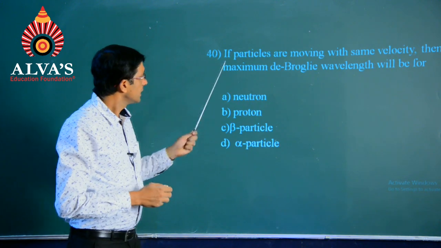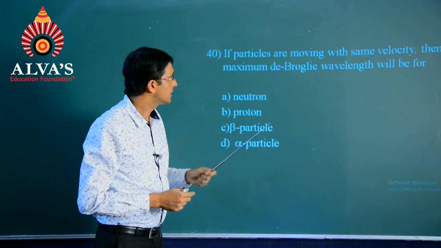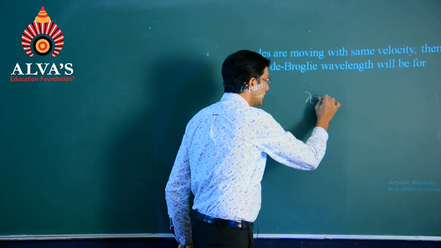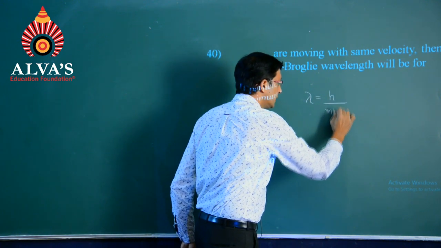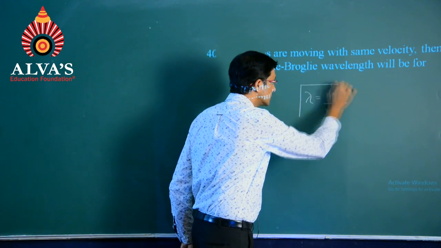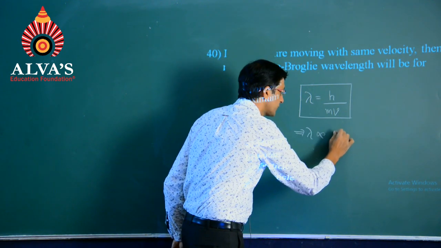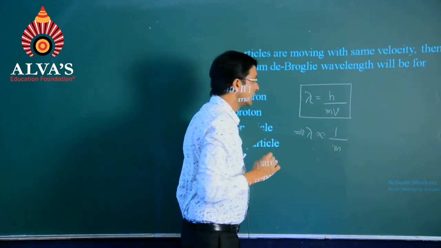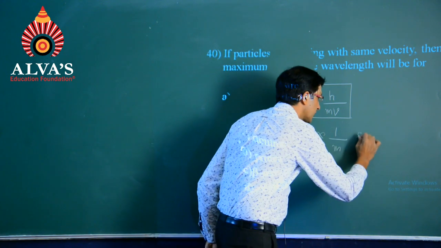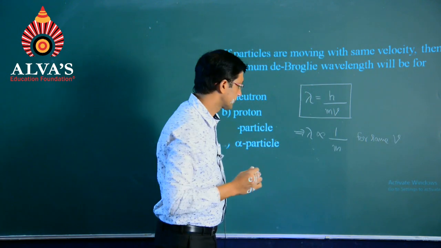Number 40, if particles are moving with the same velocity, then the maximum de Broglie wavelength will be for, I can say lambda is equal to h by mv, and based on this lambda we can specify is inversely related to the mass. Since they have said same velocity, I can say it is for the same v.